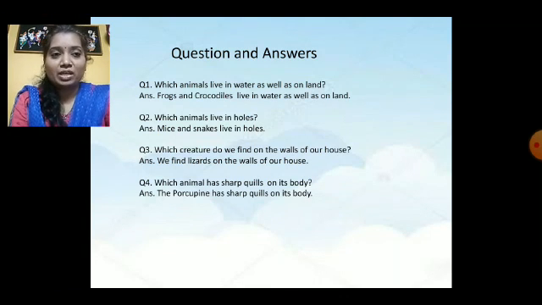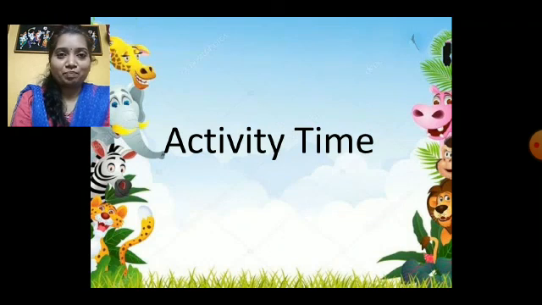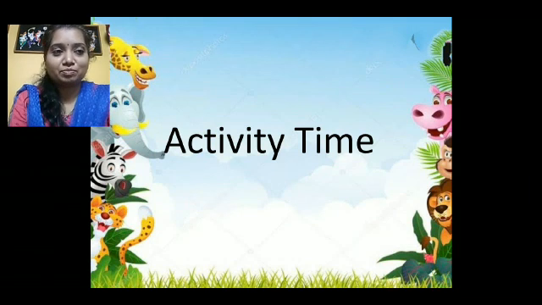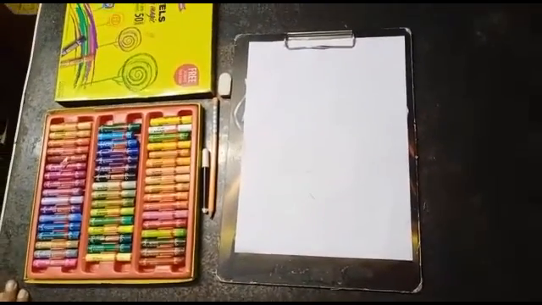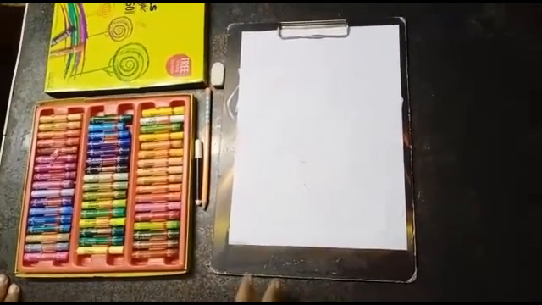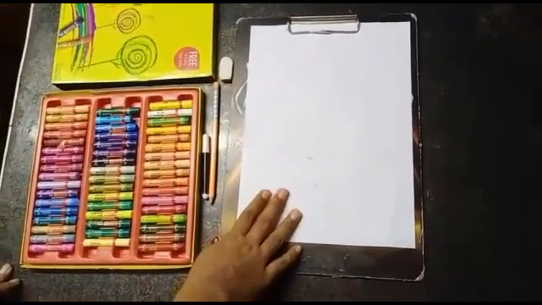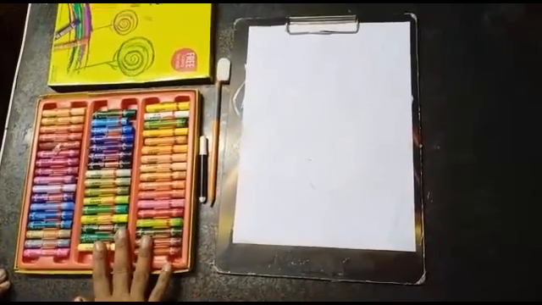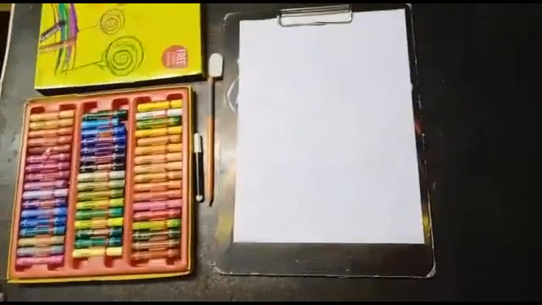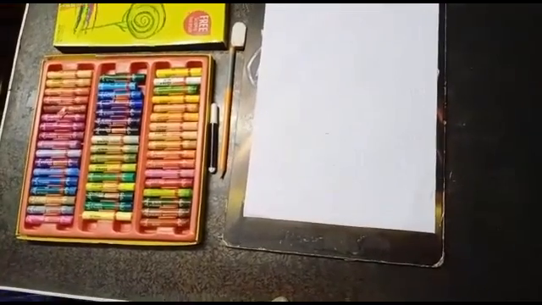Okay? Now it's some fun time because it's activity time. You all must be waiting for some activity, isn't it? Yes. So shall we begin? Okay, let's start. Children, today let us learn how to draw an easy frog. For that, you need a white plain paper, one pencil, eraser, crayon colors and a black sketch pen. So, shall we start, children?